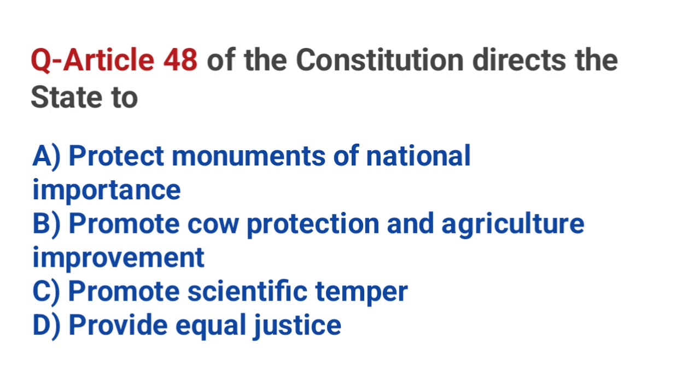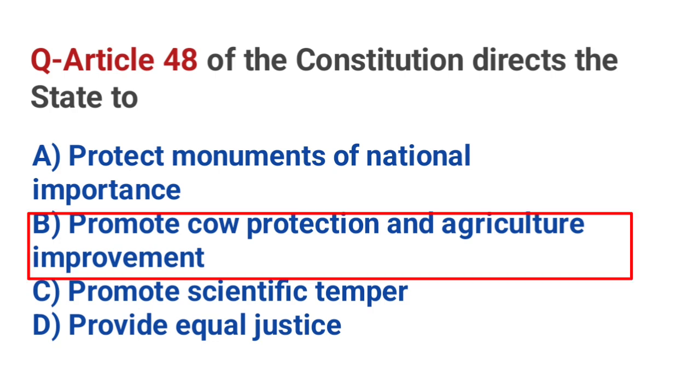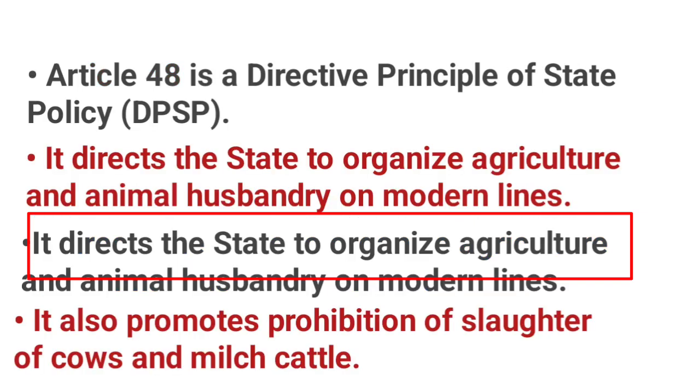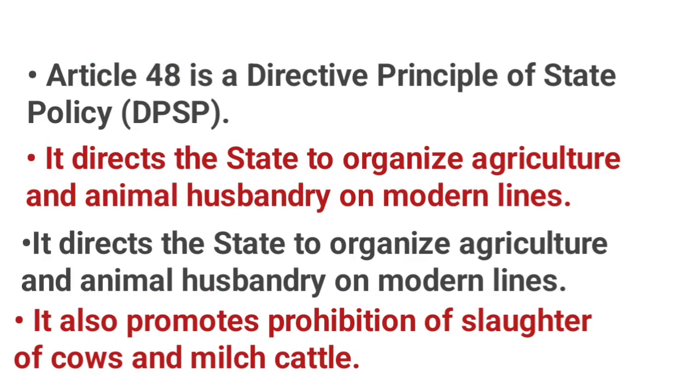Article 48 of the Constitution directs the state to. Correct answer, B. Promote cow protection and agriculture improvement. Article 48 is a directive principle of state policy, DPSP. It directs the state to organize agriculture and animal husbandry on modern lines. It also promotes prohibition of slaughter of cows and milch cattle.